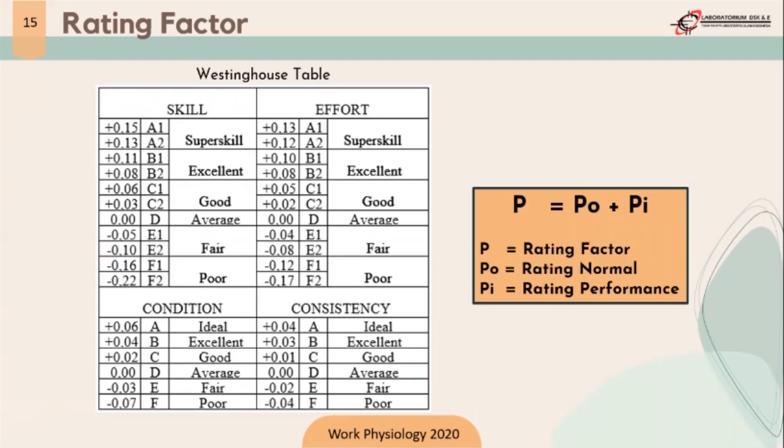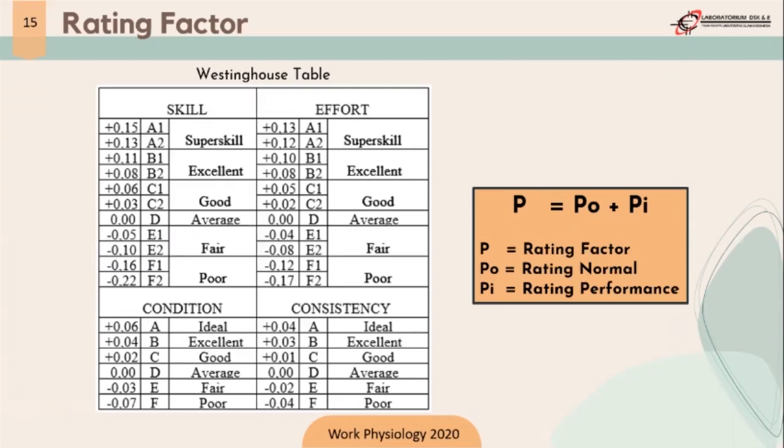After we know the score for skills, effort, condition, and consistency, we sum them all and get the score for rating performance. After that, we calculate the rating factor. The rating factor can be calculated as the sum of rating normal and rating performance.